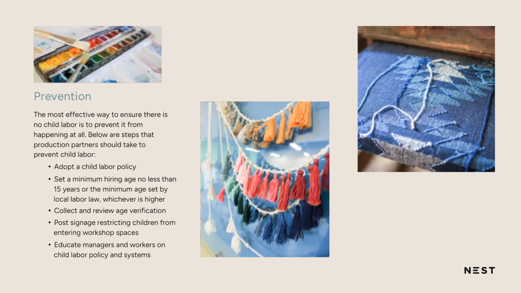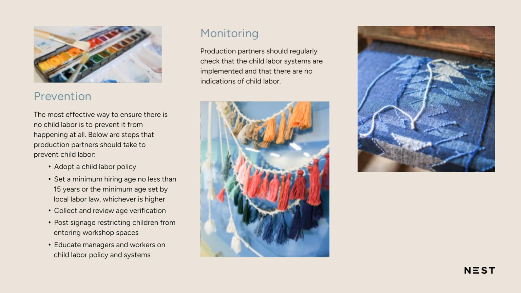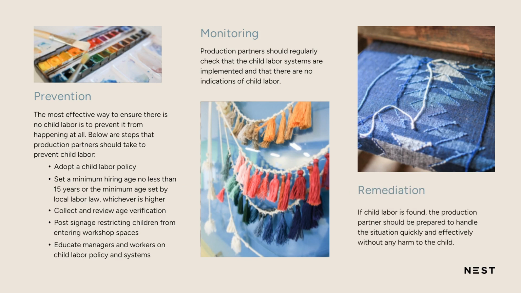Once production partners have preventative practices in place, it is important that they are monitored. Production partners should regularly check that the systems to guard against child labor are implemented properly and that there are no indications of child labor. Lastly, if child labor is found, the production partner should be prepared to remediate the situation quickly and effectively without any harm to the child.